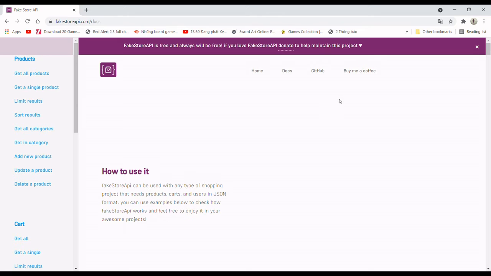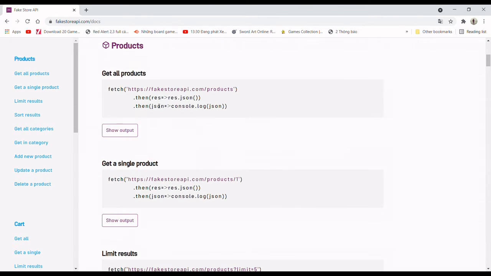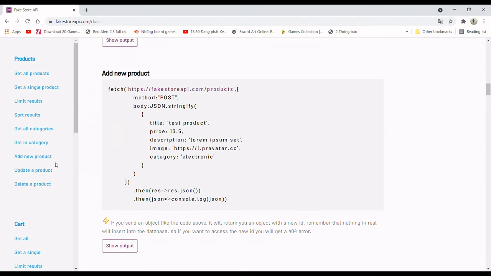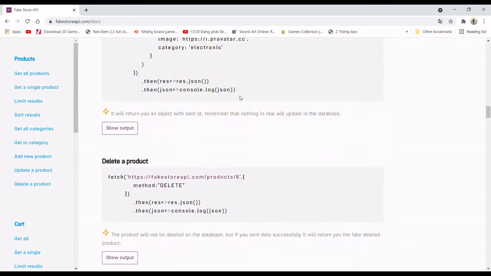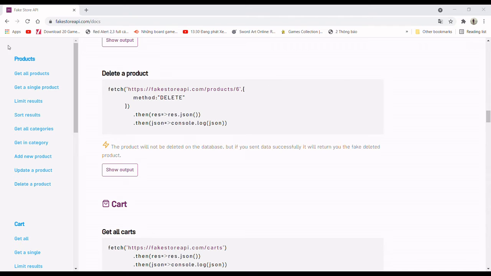Now we move to testing an API. For the testing API, we will use the FakeStore API, and we will test with the CRUD of the product, which includes get a product, add a new product, update a product, and delete a product. So for the get product, we will add the testing script, which checks the status code is 200, and checks the content type.